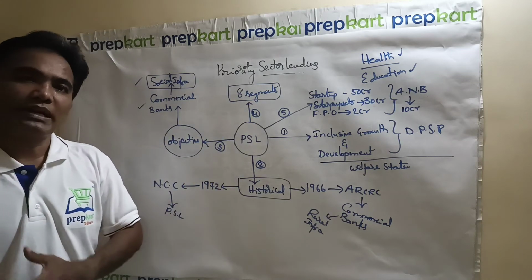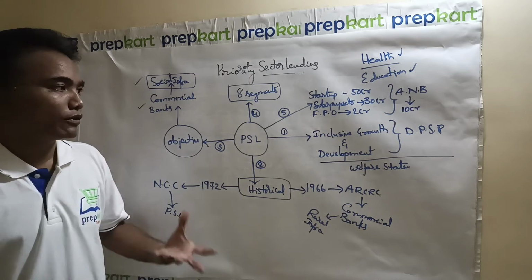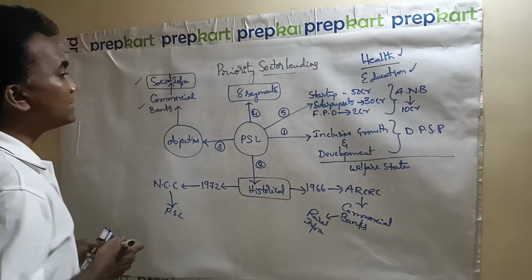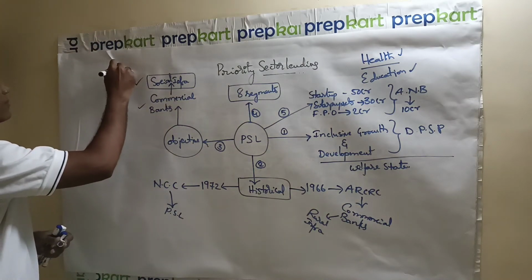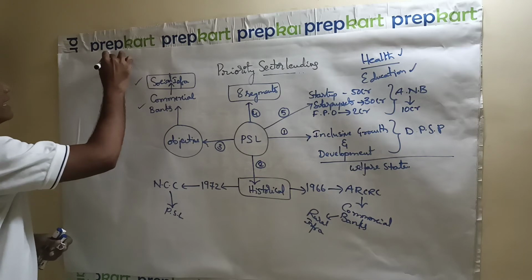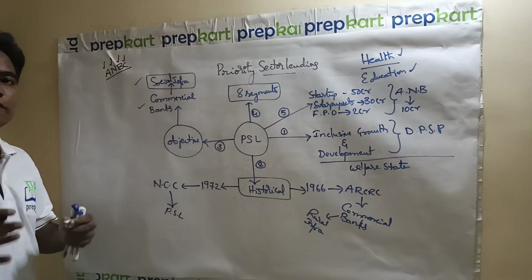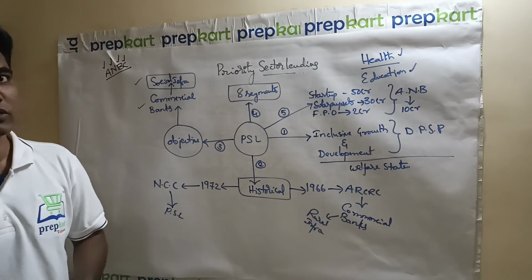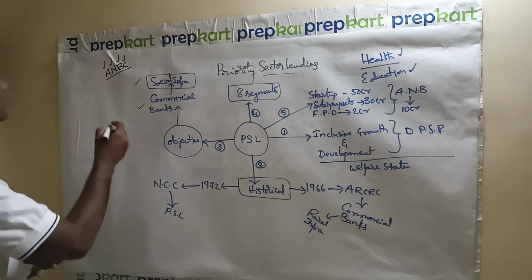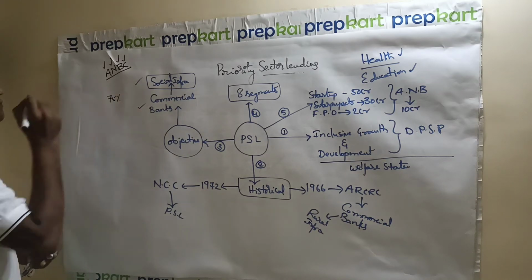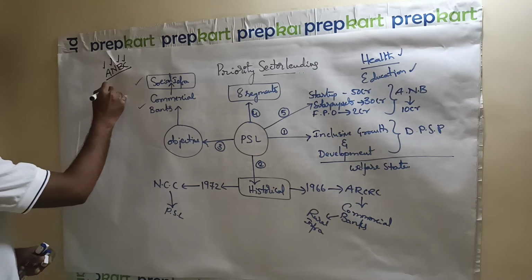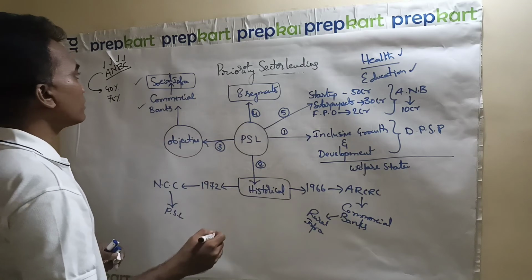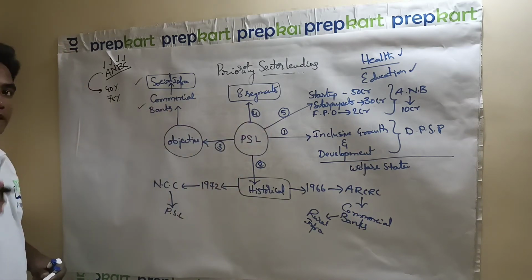Whatever the banking segment is there, public sector or private sector or foreign banks are supposed to give 40% of ANBC. This is ANBC, adjusted net bank credit. For cooperative segment, for example, we have the cooperative banking system also there in India. For cooperative segment, it is 75%. For commercial banks segment, it is 40%. So out of the total ANBC, 40% should be given out as PSL for commercial banks.